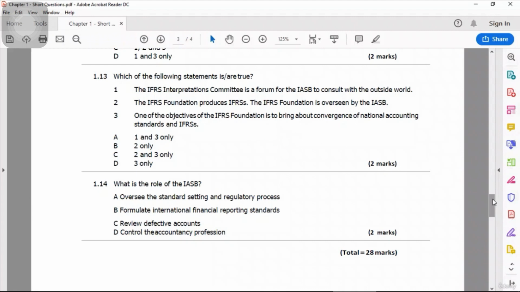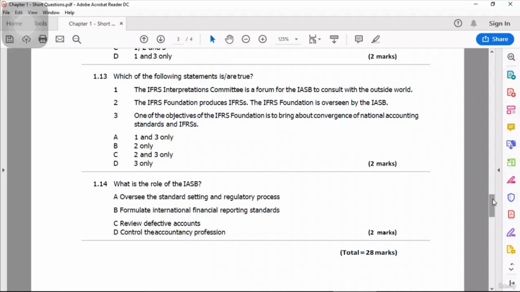1.14. What is the role of the setting and regulatory process? Reporting standards, which means reporting standards.